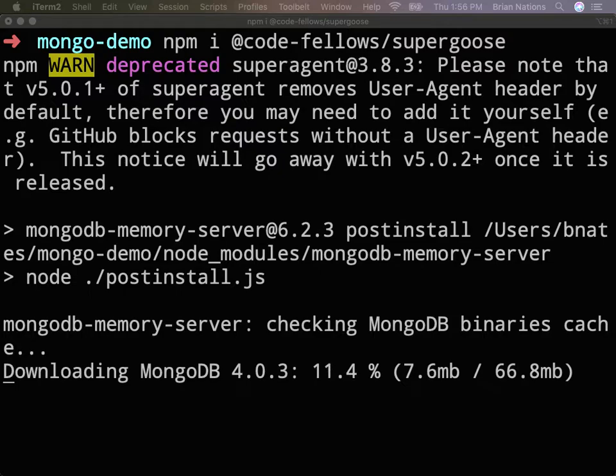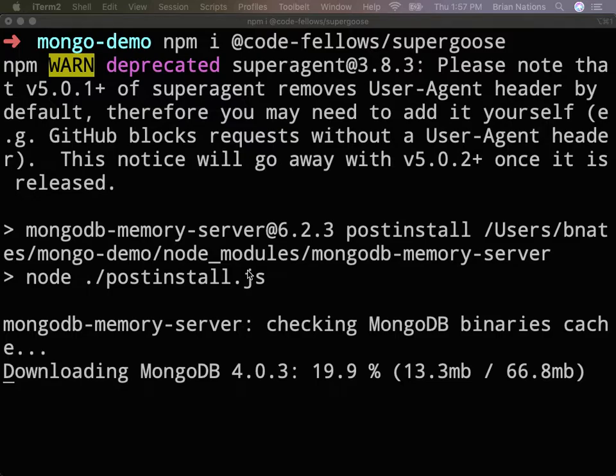Come on, install Mongo. That is taking a really long time. Is there a problem with the network? Okay. All right, so the challenge with this whole thing is that there's a problem with the network. So let's give this a second. You know what? I was working on this yesterday. I have a version already in here. I could just go into that.